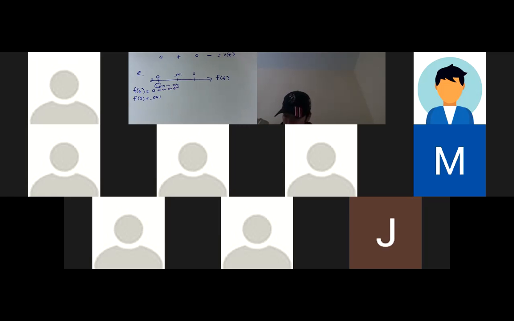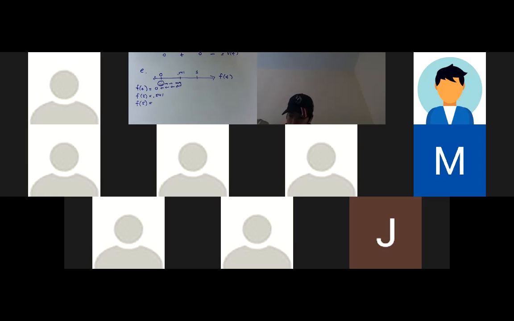Okay. All right, let's look at the next question. So the next question says, find the total distance traveled for the first 5 seconds or 5 minutes. I know there's not units here. Okay, so let's do that. I'm now going to have to find where the position function is at 5, right? So I'm going to have to do f at 5.